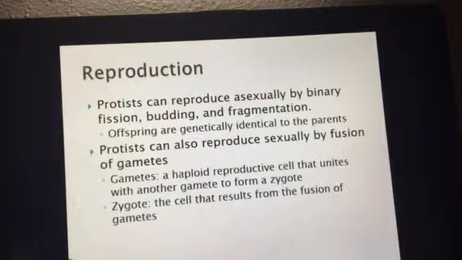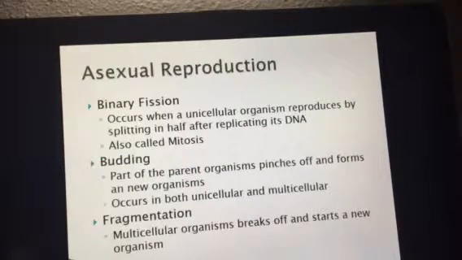They will float for several days, some of them. Some of them are only good for a few minutes or hours. It depends on the species. But they do both. Now remember, we want genetic variation, and so protists will reproduce sexually for that reason.